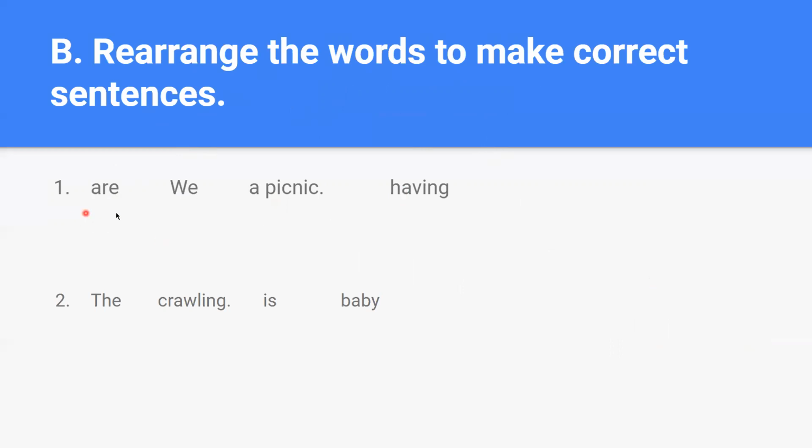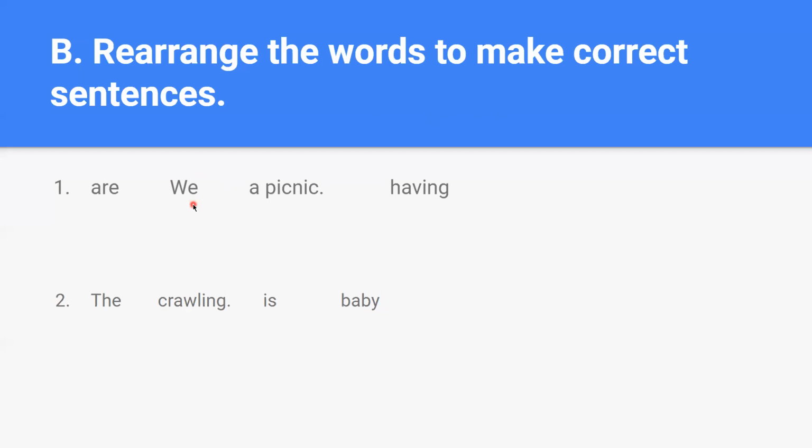When such an exercise is given, first search for the word which has a capital letter. If it has a capital letter, it is easily understood that it will be the beginning of the sentence. Here, We has the capital letter, so we have got the beginning of the sentence.